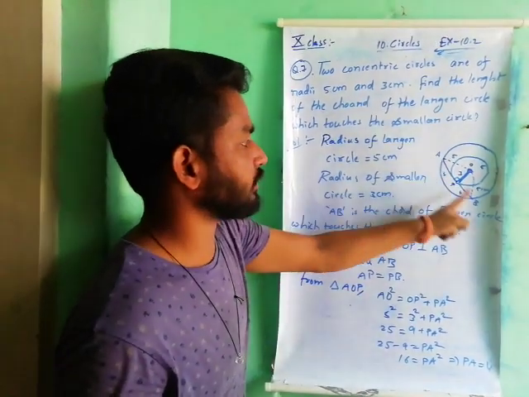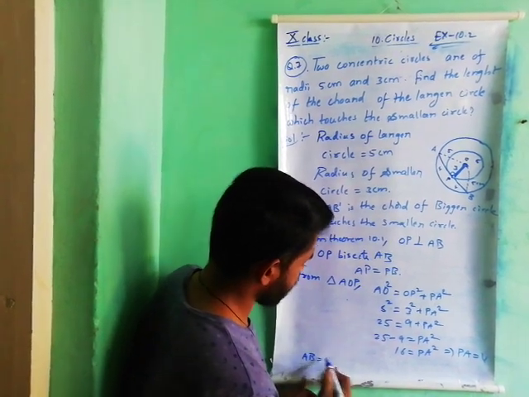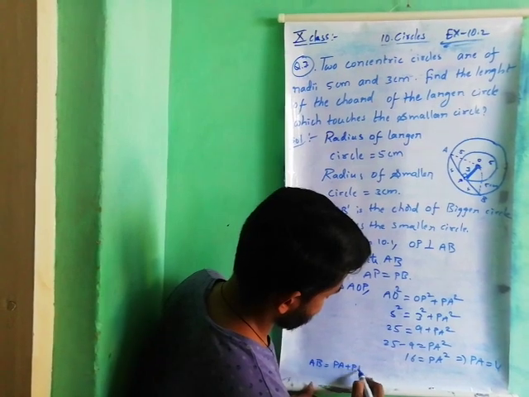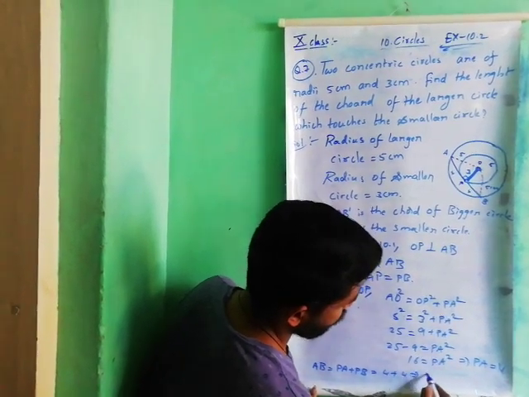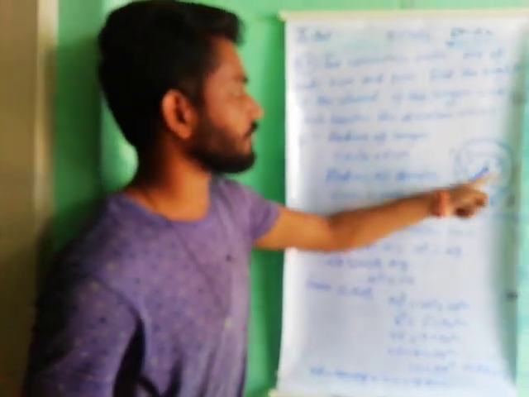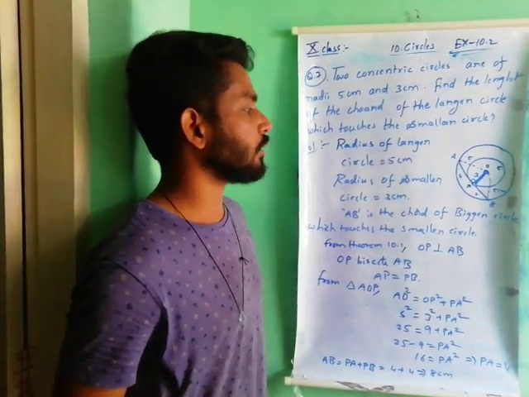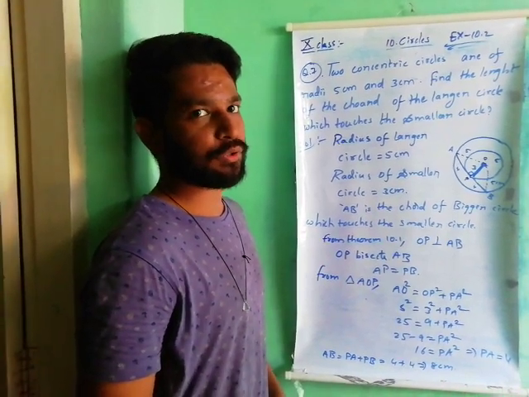So the total length of the chord AB is equal to PA plus PB. So PA is 4 and PB is 4. So total 8 centimeters. So the length of the chord of the larger circle which touches the smaller circle is 4 plus 4, 8 centimeters. Understand how we have to prove? Once again.